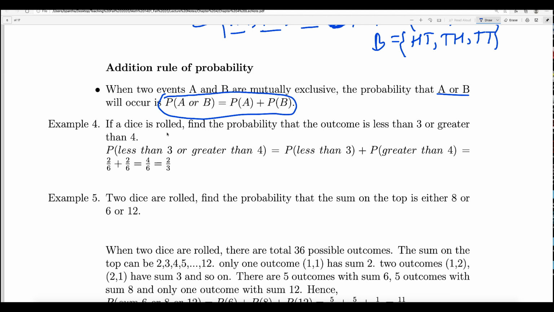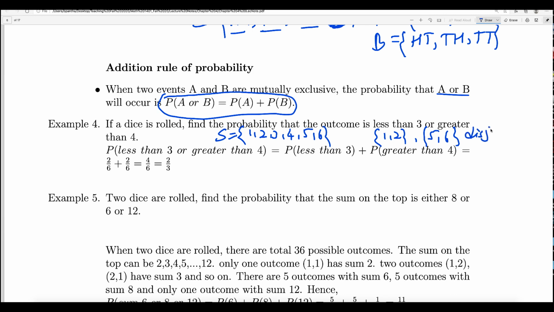For example, if a dice is rolled, find the probability that the outcome is less than 3 or greater than 4. If you roll a dice, what are the outcomes in the sample space? It is 1, 2, 3, 4, 5, 6, right? So what are the outcomes less than 3? Less than 3 will be 1 and 2 only, right? And then greater than 4 means 5 and 6. Do they have anything in common? No. So they are disjoint, right?